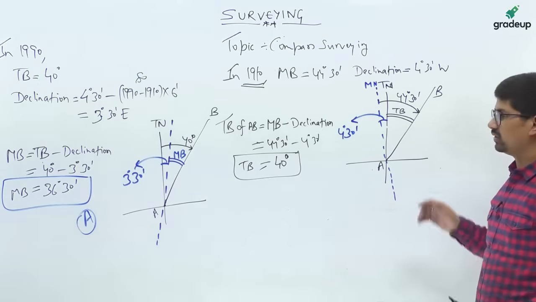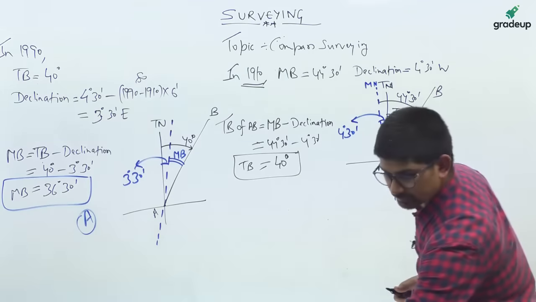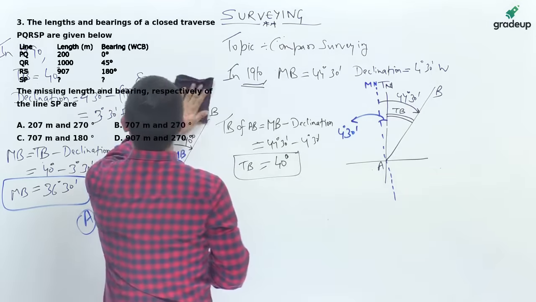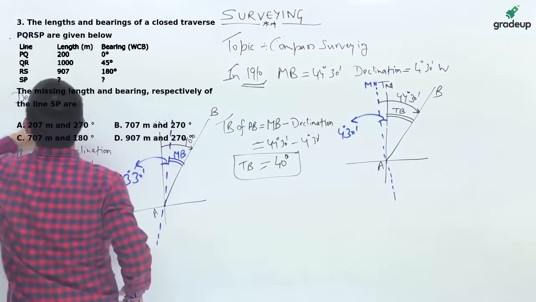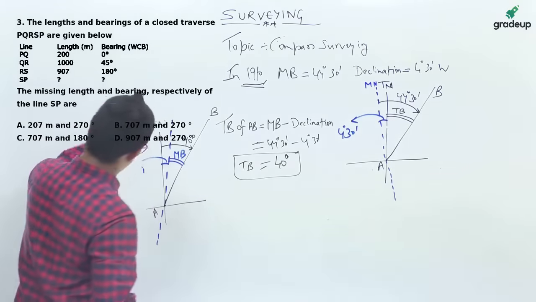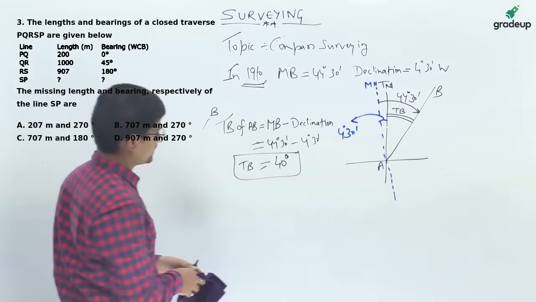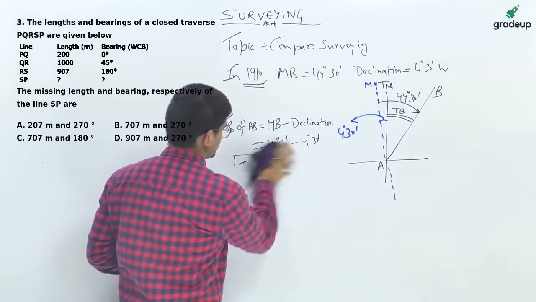Please take a screenshot. We'll quickly move to the third question now. This third question is of traverse surveying. From the GATE point of view, traverse survey is an important topic. The question is related to a closed traverse. It has appeared in the GATE examination.